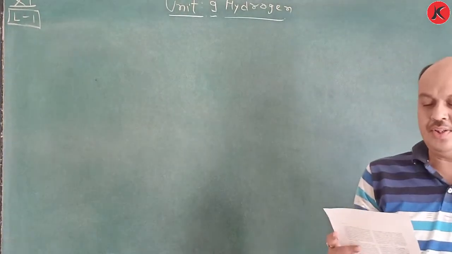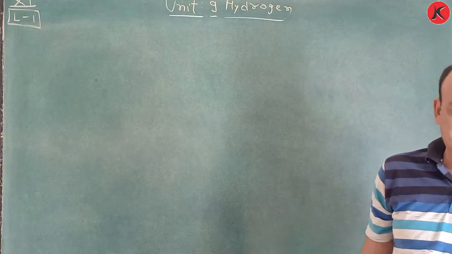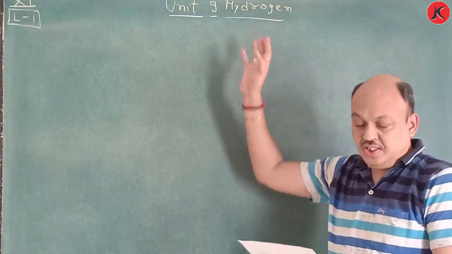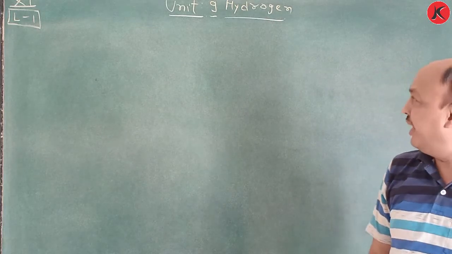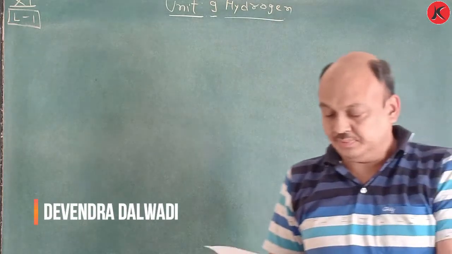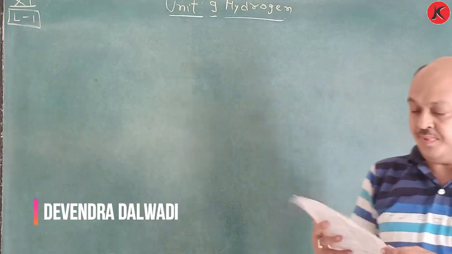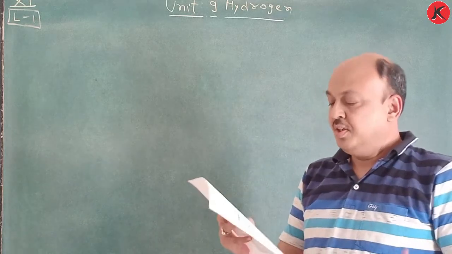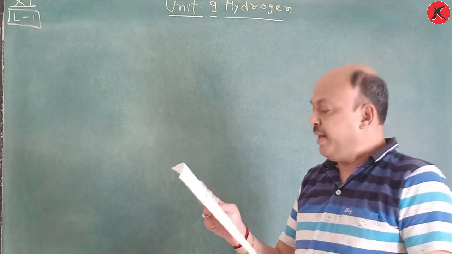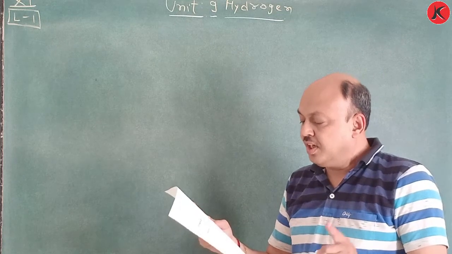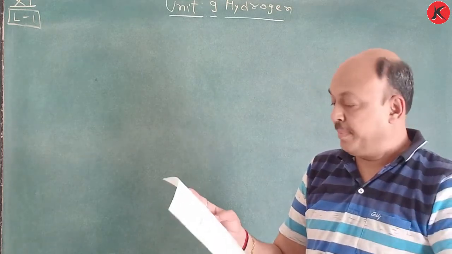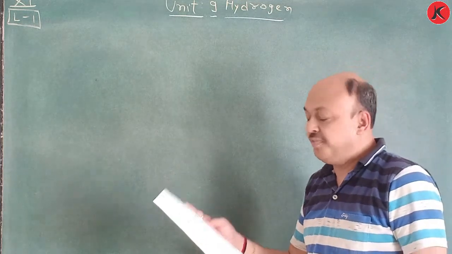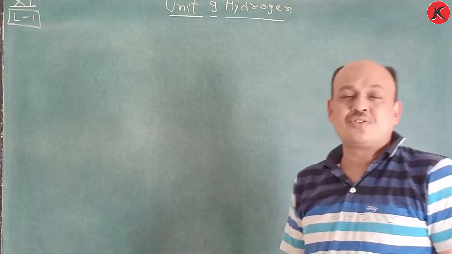Now here is your new unit in Chemistry Part 2, Unit number 9: Hydrogen. The chapter name is Hydrogen, Standard 11, lecture number 1. One sentence is written here: hydrogen, the most abundant element in the universe. Remember, hydrogen is the most abundant element in the universe and the third most abundant on the surface of the globe. Remember, this one is being visualized as the major future source of energy. You know this one, hydrogen is used in many ways.